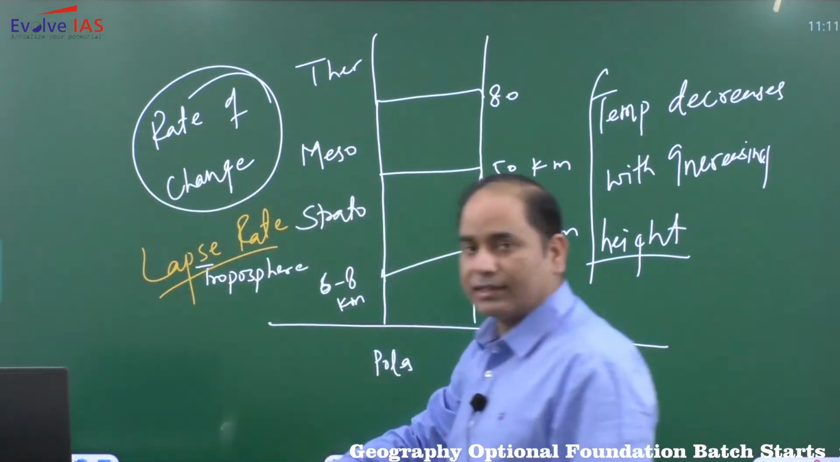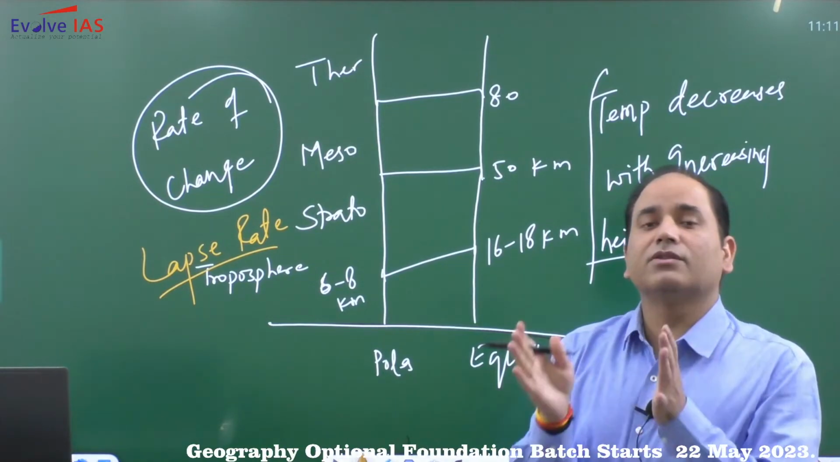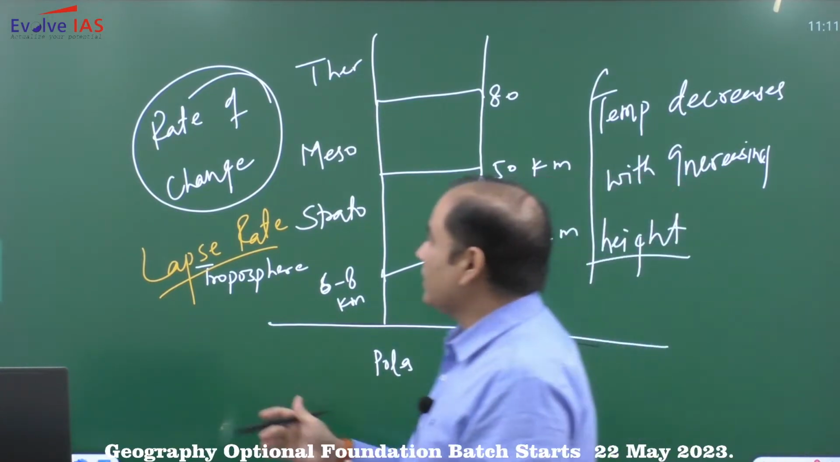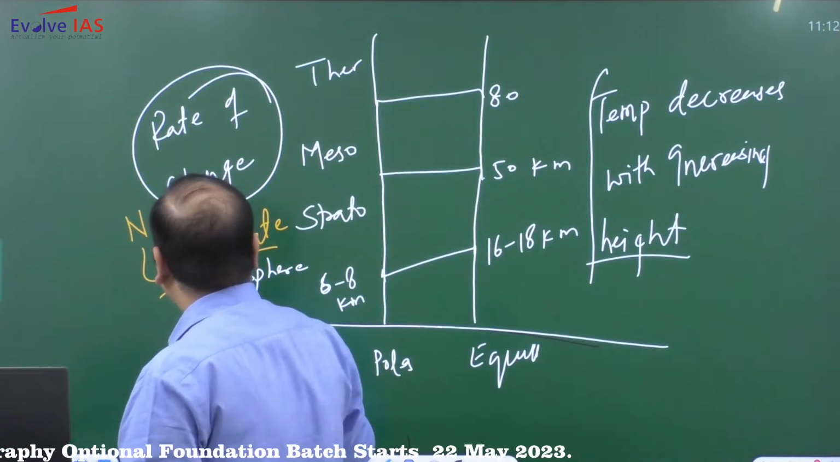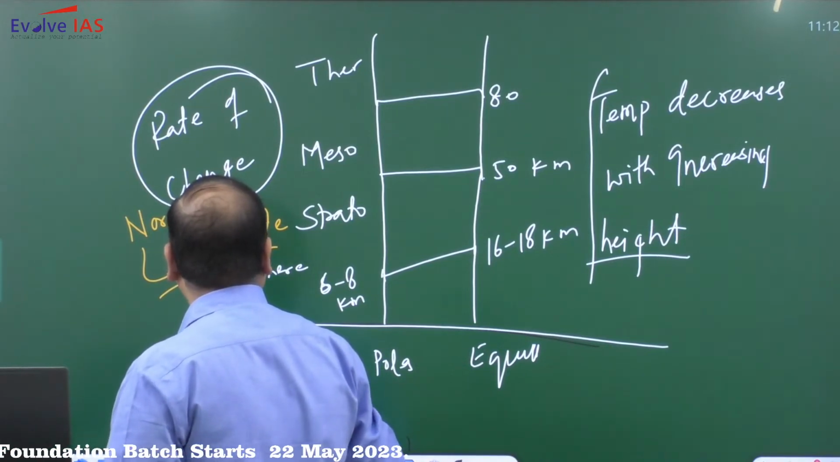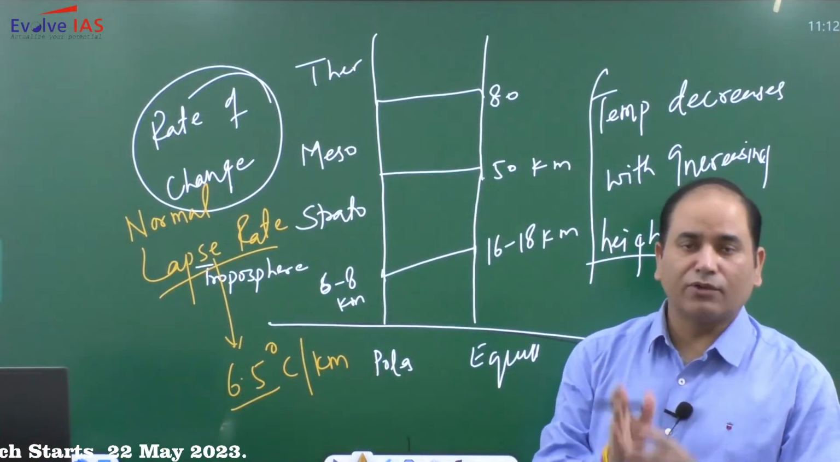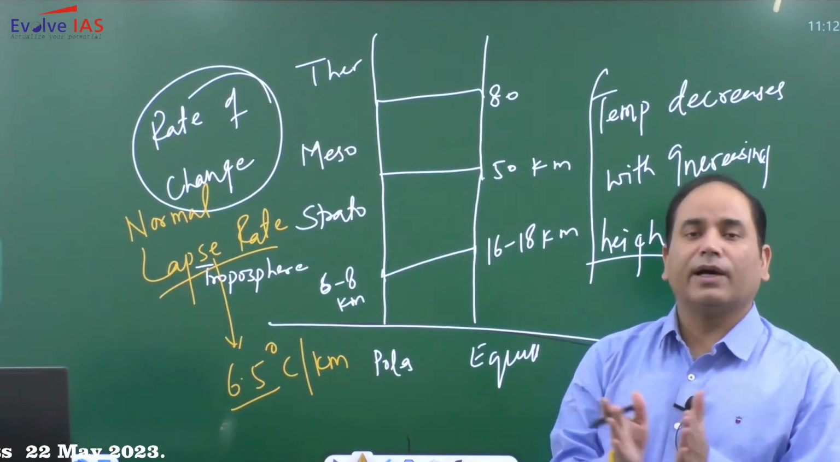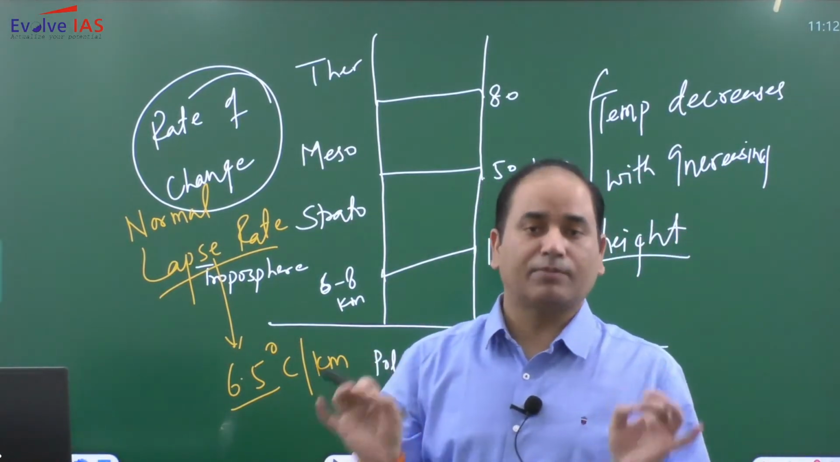So lapse rate is the rate of change of temperature. Because this is a normal phenomenon, it is also referred to as the normal lapse rate. In our atmosphere, the normal lapse rate is around 6.5 degrees Celsius per kilometer. This normal lapse rate is present in the environment, which is why it is also sometimes referred to as the environmental lapse rate.